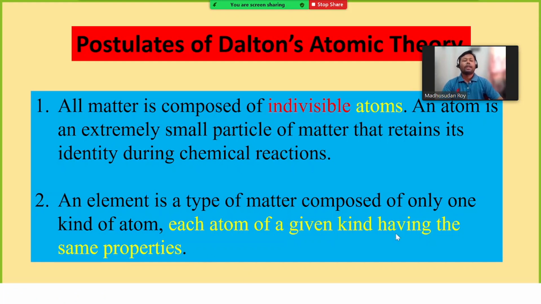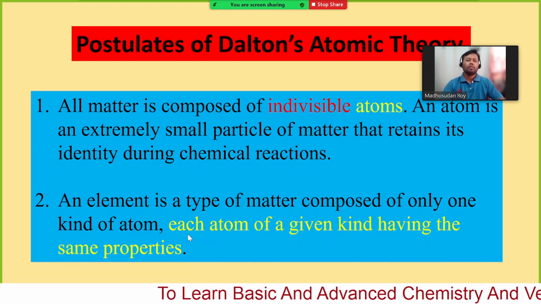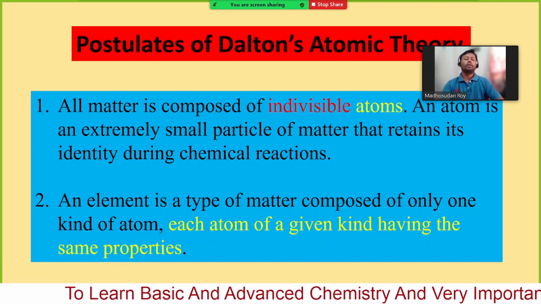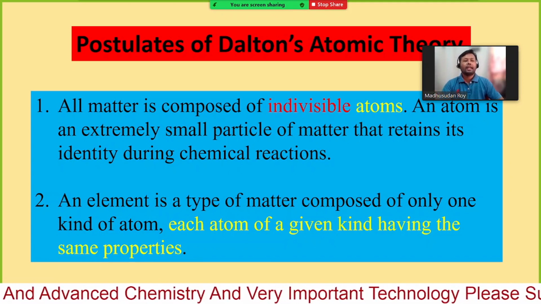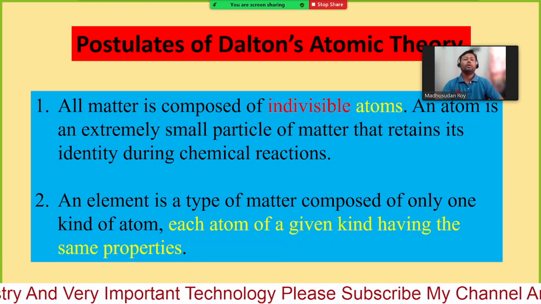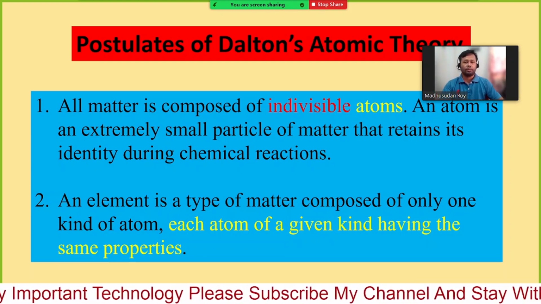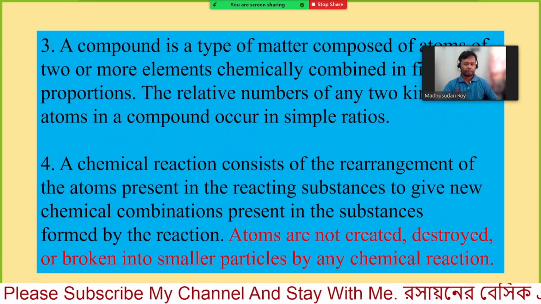Each atom of a given kind having the same properties. This is another difficulty, or another mistake that he has given. Nowadays we have another idea: one element can have different kinds of atoms, which are called isotopes. Later I will discuss this a little bit more with examples.